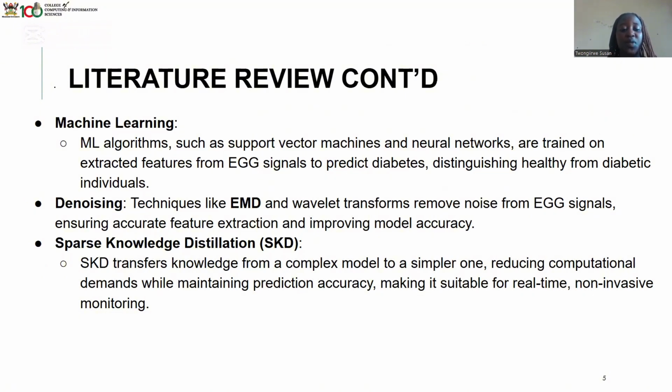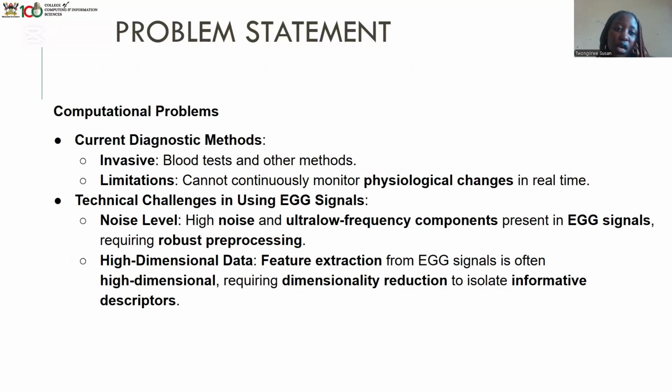And like I said, sparse knowledge distillation helps transfer knowledge from a complex model to a simpler one. It reduces the computational demands and helps us maintain the prediction accuracy, making it suitable for real-time and non-invasive monitoring.